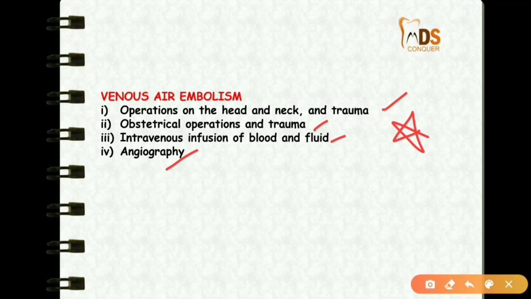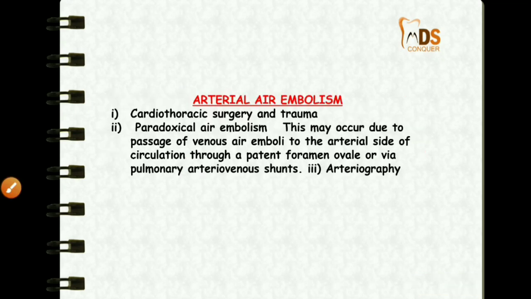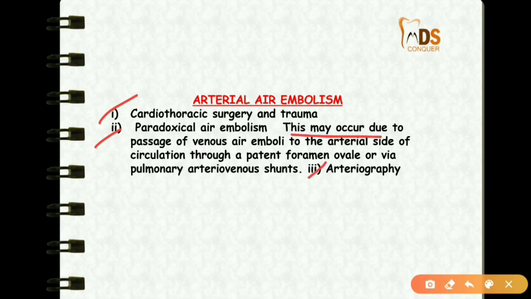So air embolism again may be a venous air embolism or an arterial air embolism. This is because of cardiothoracic surgery, paradoxical air embolism and arteriography. And in the paradoxical, there is passage of venous air emboli to the arterial side of circulation through a patent foramen ovale or pulmonary arteriovenous shunts. This is the example for the paradoxical air embolism. And the final third reason will be arteriography.